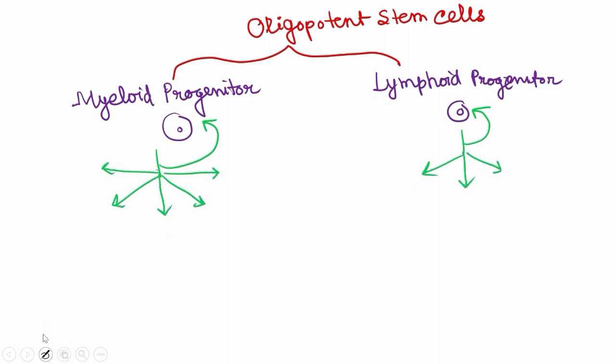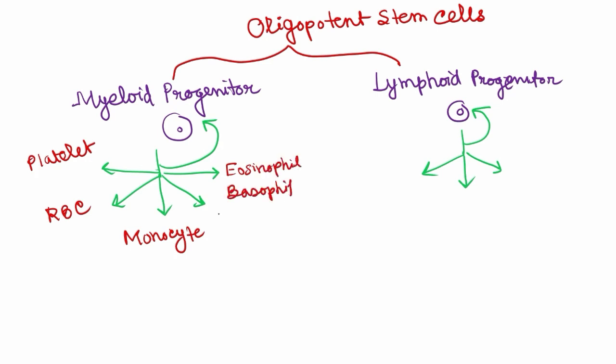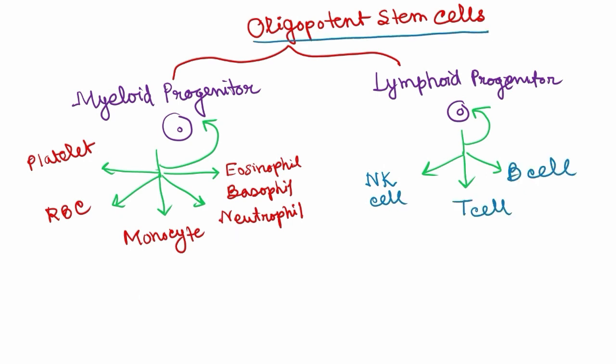They can self-renew, and the myeloid progenitor gives rise to some of the blood cells such as platelet, RBC, monocyte, eosinophil, basophil, and neutrophil, and the lymphoid progenitor gives rise to NK cells, T cells, and B cells, but not all the blood cells. So they can only give rise to some of the blood cells. That's why they are oligopotent stem cells.